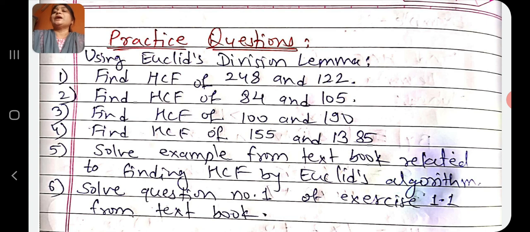Fourth question, HCF of 155 and 1385. Question number 5. Solve examples from the textbook related to finding the HCF by Euclid's algorithm. And question number 6. Solve question number 1 of exercise 1.1 from your textbook. Thank you.